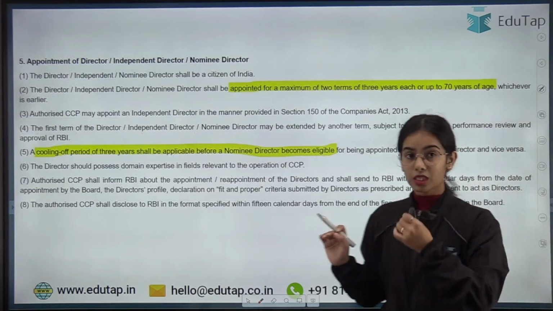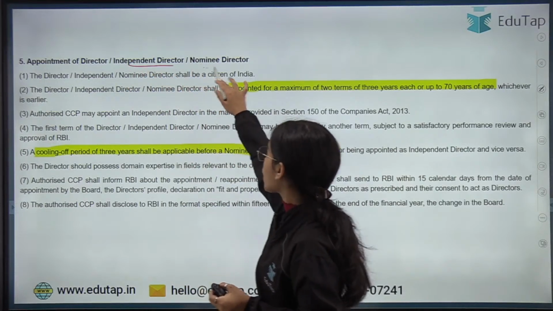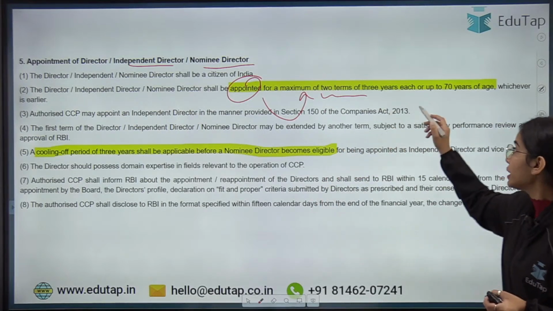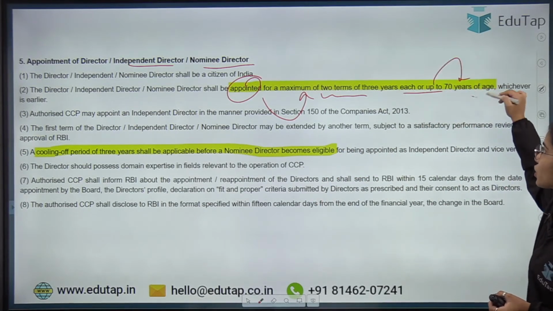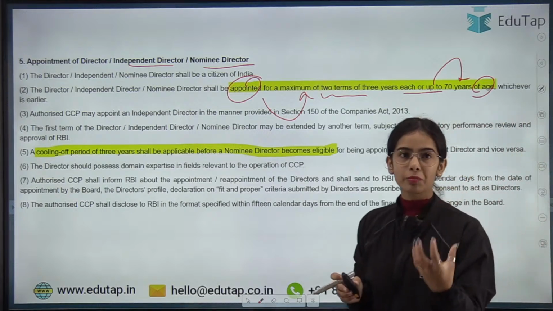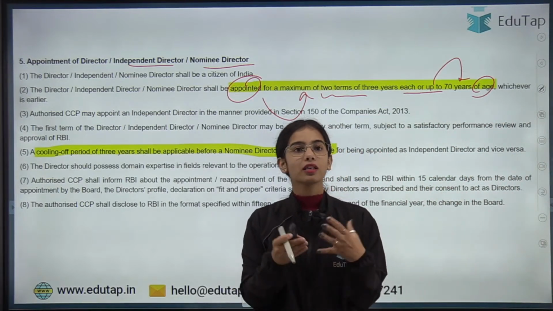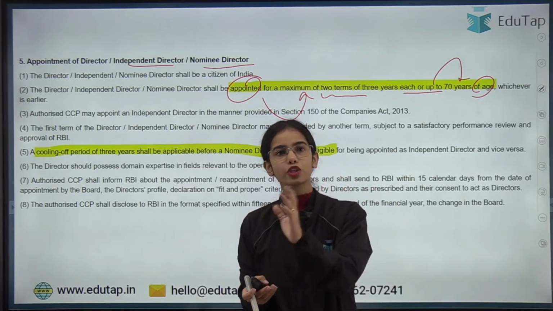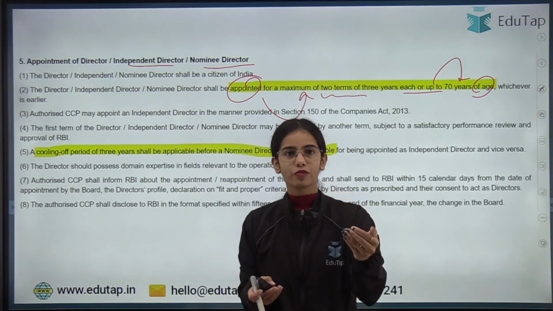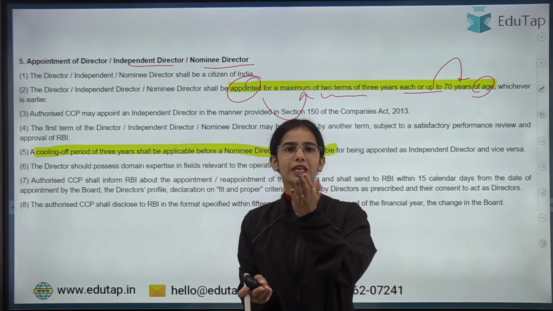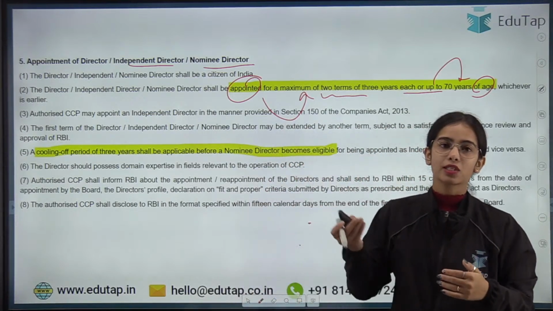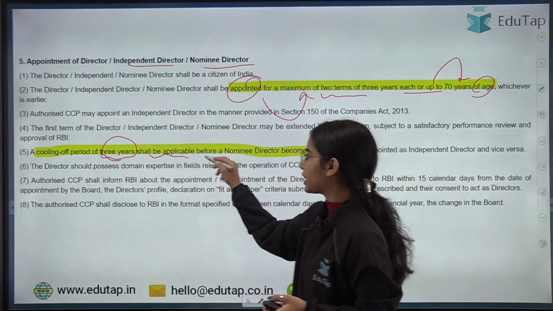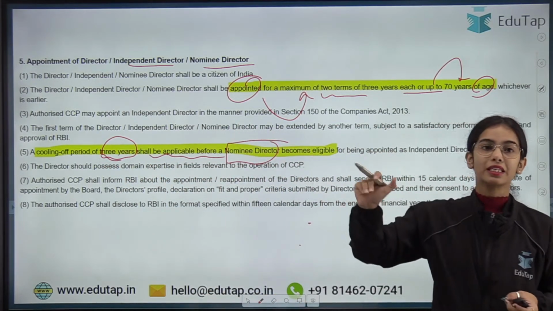Now coming to the independent directors and nominee directors. They are appointed for a maximum of 2 terms of 3 years each, or up to 70 years of age. So the nominee directors or independent directors can work for a 3 year tenure, and the tenure can be extended by 3 more years, that is 2 tenures they can work for the same company, or up to the age of 70 they can work for the company as a nominee director or independent director.